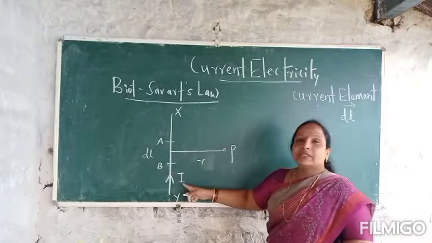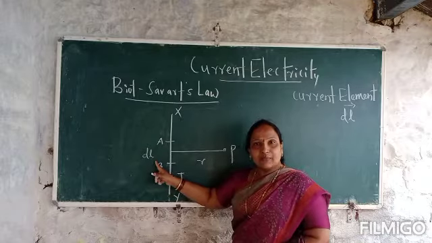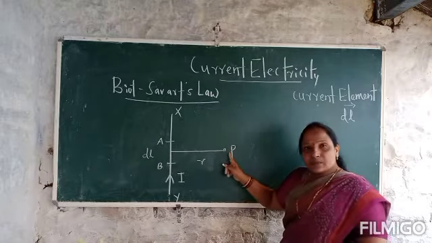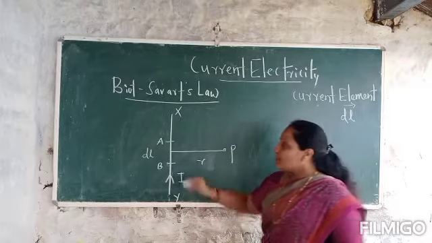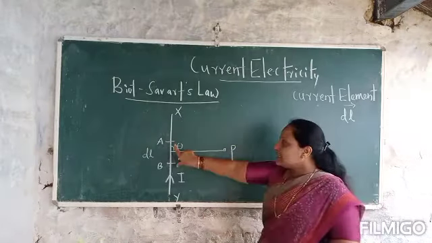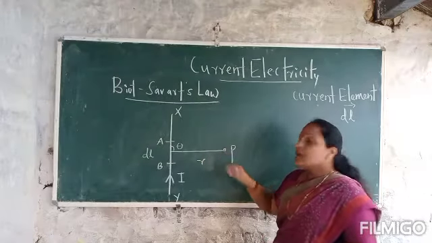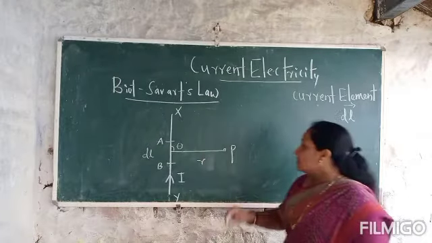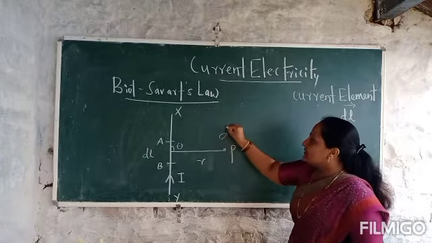It depends upon the current flowing through the conductor, the length of that current element, the distance r of this point from this current element, and also upon theta, the angle made by this current element with respect to the line joining the point P.